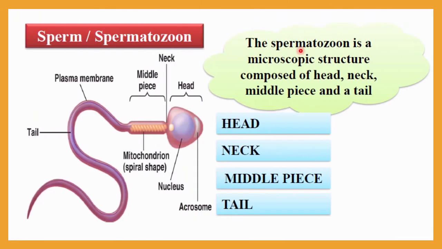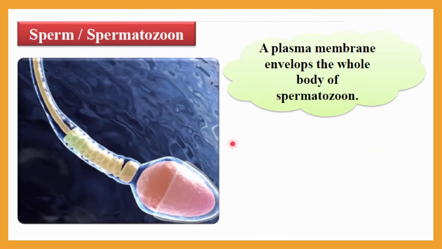The spermatozoa is a microscopic structure, and it is composed of a head. You can see here this is the head portion. Then the neck portion, then the middle piece, and this is the tail. So you can see the whole structure here, and you have to practice this diagram along with the labels. The whole sperm cell will be covered with plasma membrane. So we can say that a plasma membrane envelops the whole body of the spermatozoa.